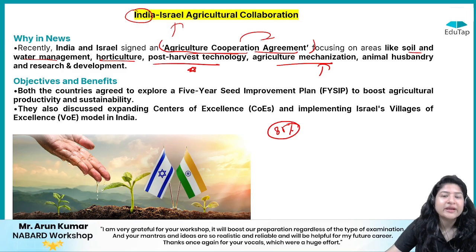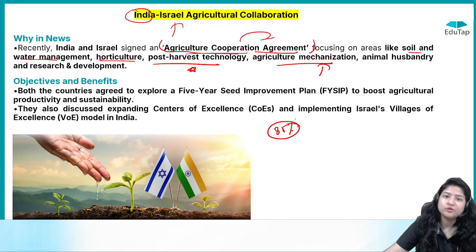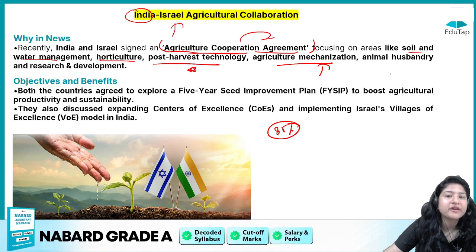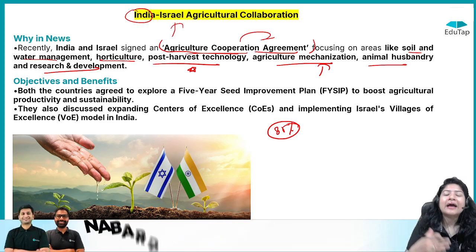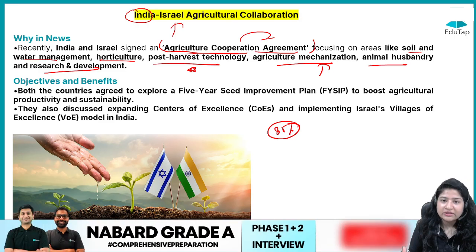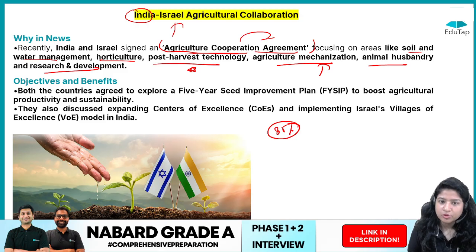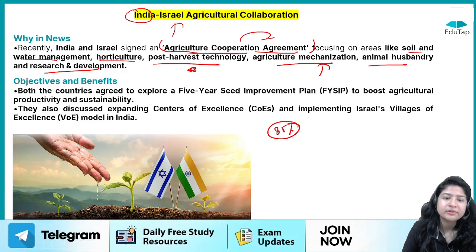So we need such mechanization which is affordable also, and does the justice, the work for which it has been bought, right? Animal husbandry sector and research and development in agriculture. So these are all very important topics, and here India is collaborating with other countries so that these things can be improved, right? Very beautiful point for your descriptive answer writing.